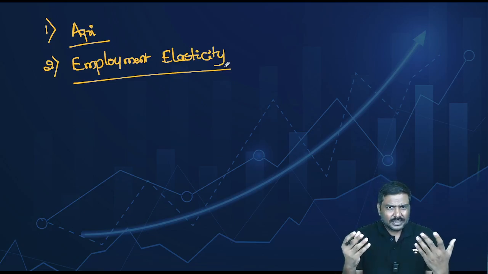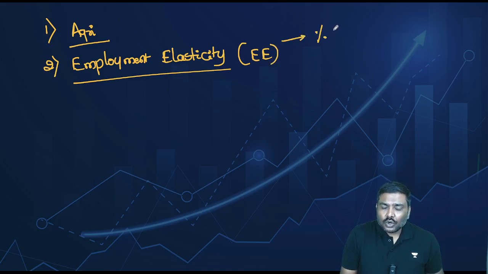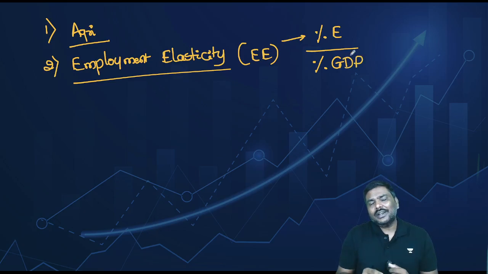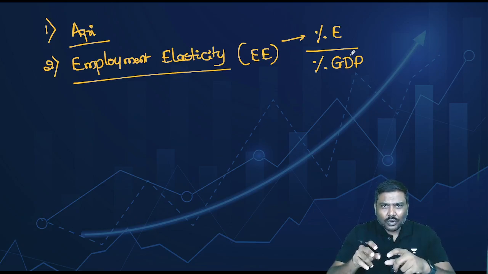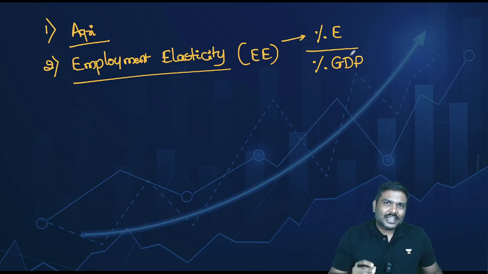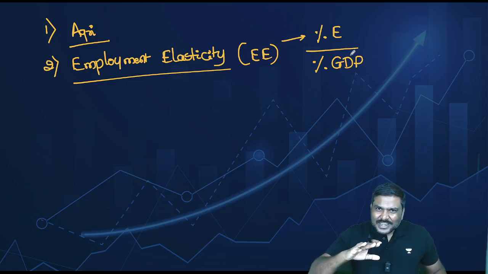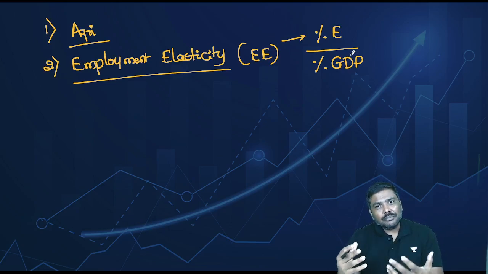The formula, in a simple way, for employment elasticity, I'll start using the short form, double E. It basically measures the percentage growth rate in employment divided by the percentage growth rate in your GDP. So again, in a nutshell, employment elasticity measures how productive your growth is in terms of generation of jobs. And this survey has found that there is a stagnancy. The employment elasticity has not improved by much.